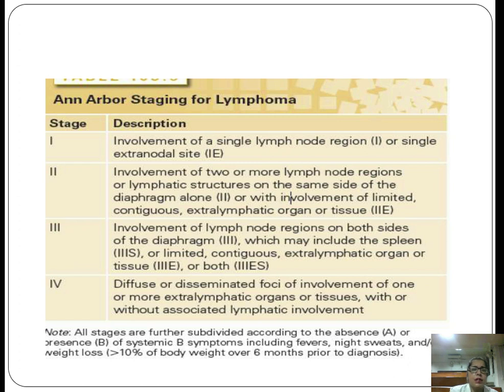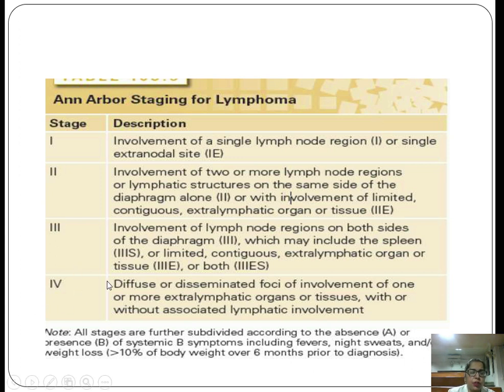Now coming to the Ann Arbor staging for lymphomas. In stage 1, there is involvement of a single lymph node region or a single extranodal site. In stage 2, there is involvement of 2 or more lymph node regions or lymphatic structures on the same side of the diaphragm alone, or with involvement of a limited contiguous extralymphatic organ or tissue. Then in stage 3, there is involvement of lymph node regions on both sides of the diaphragm, which may include the spleen or limited contiguous extralymphatic organ or tissues or both.